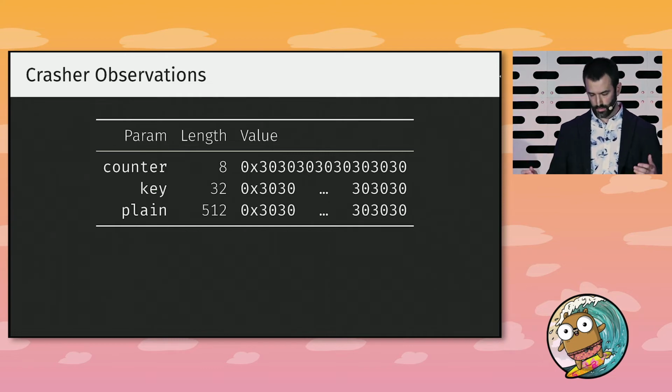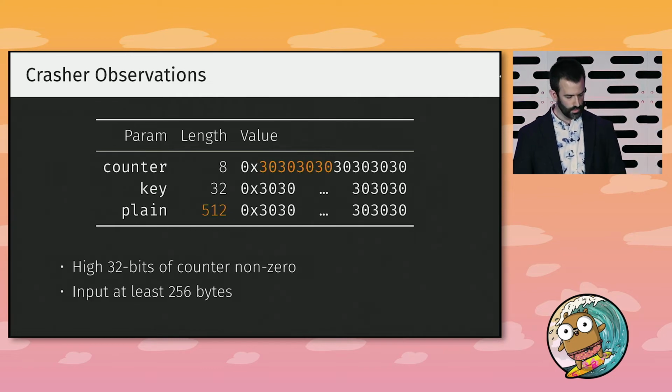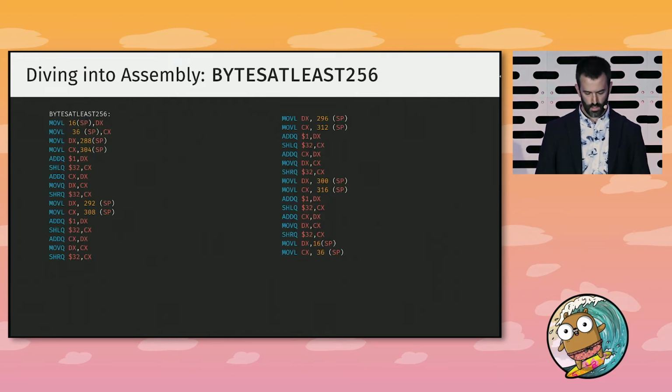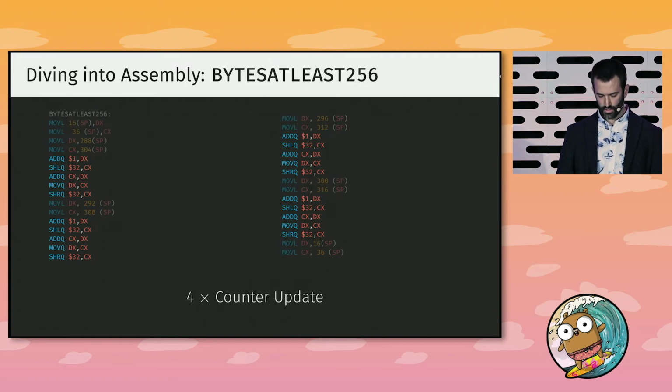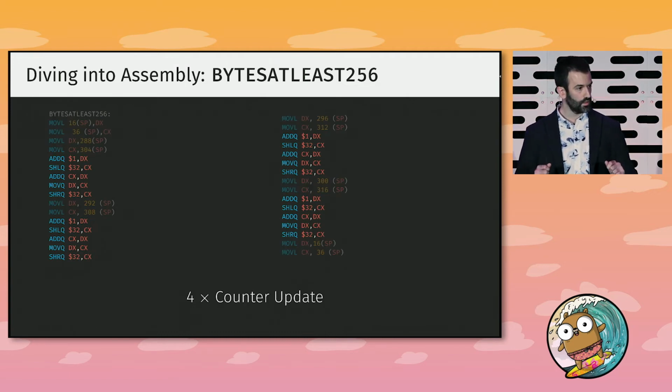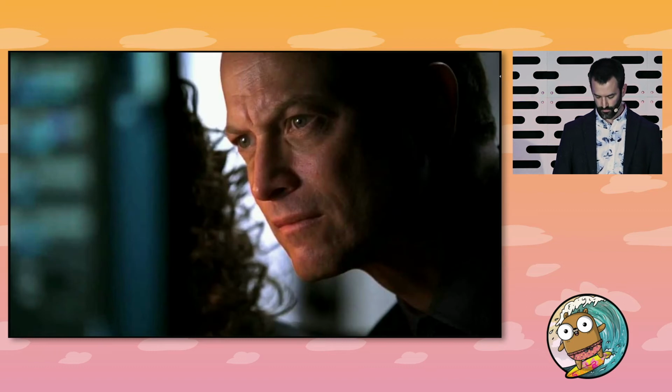After a load of experimentation, I realized that the important things here are that this bug would be triggered when the high 32 bits of the counter are non-zero, and when the plaintext being encrypted was at least 256 bytes. When I was digging around this assembly file, that allowed me to hone in on this label called bytes at least 64, and the code following it, which contains 4 lots of counter increment code.